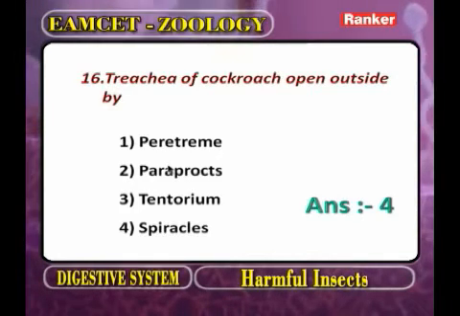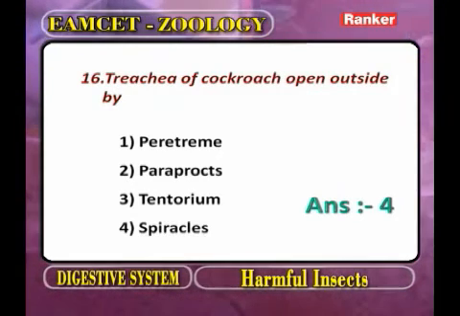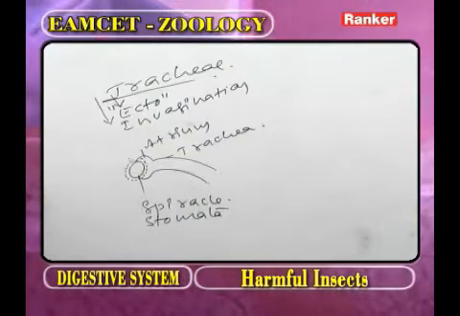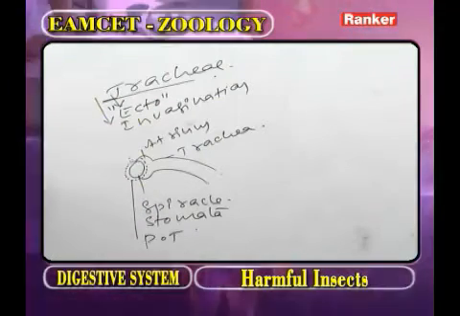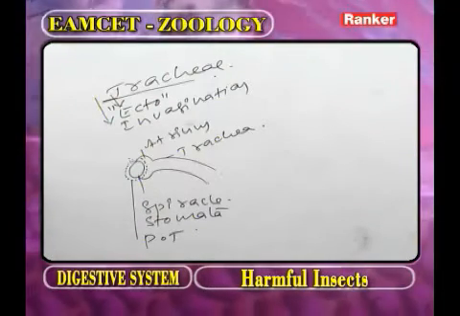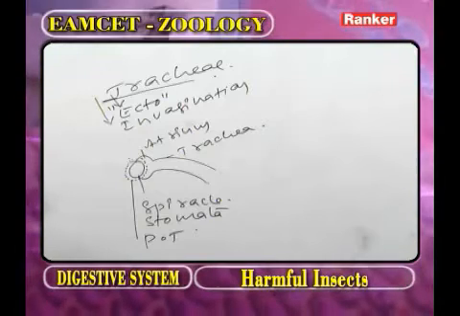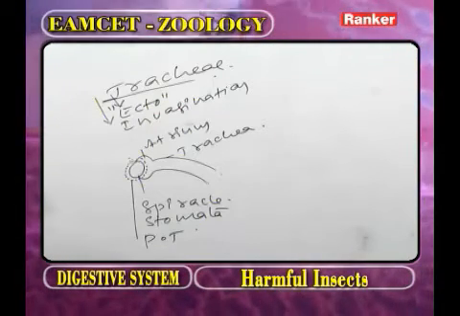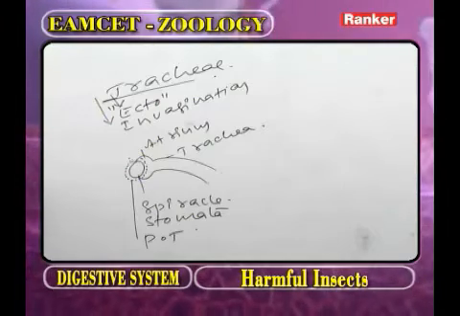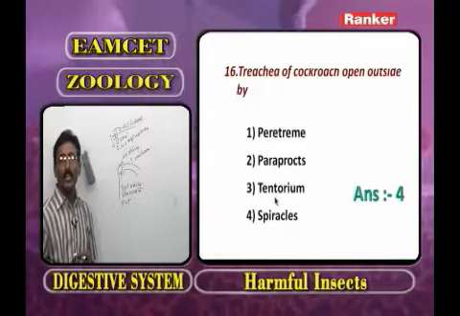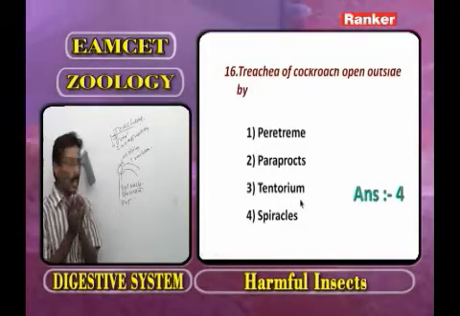This part we call the spiracle. The spiracle is guarded by a round sclerite, that we call peritracheum. What is the function of the peritracheum? The peritracheum prevents the collapsing of the spiracle. Now the second one, paraprox. The third one, tentorium. What are the paraprox?